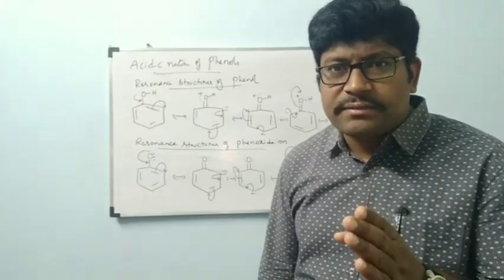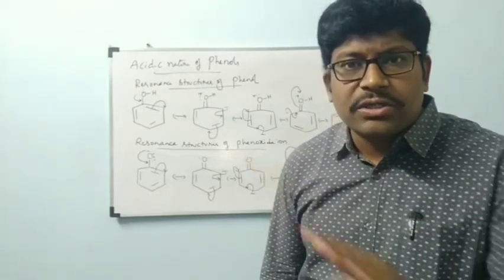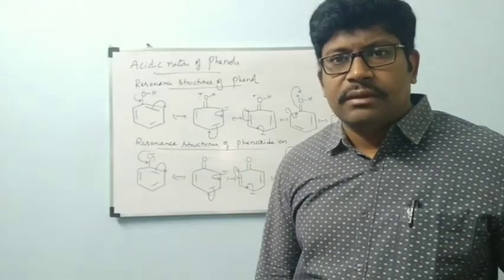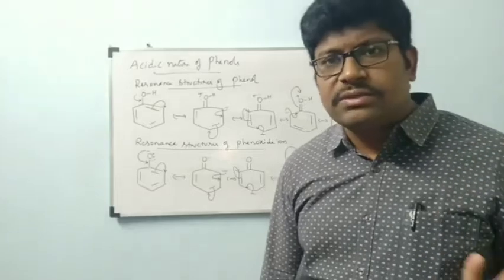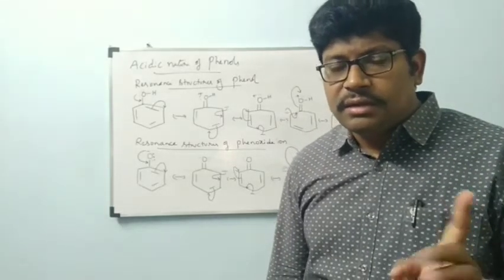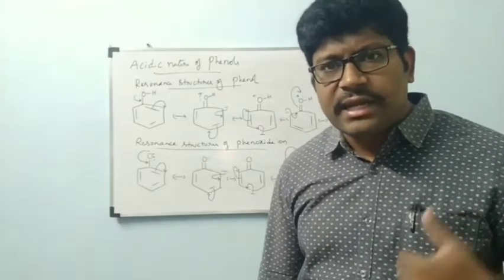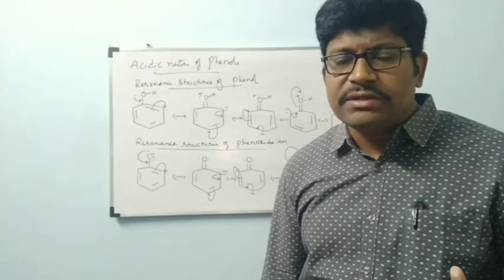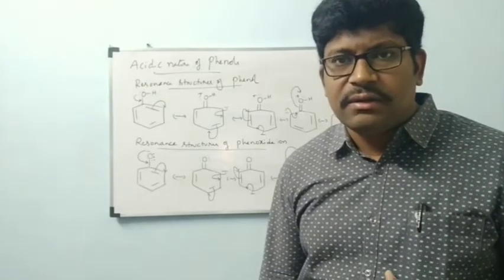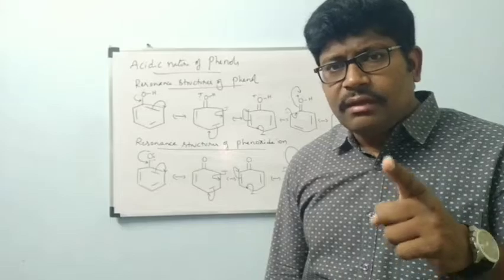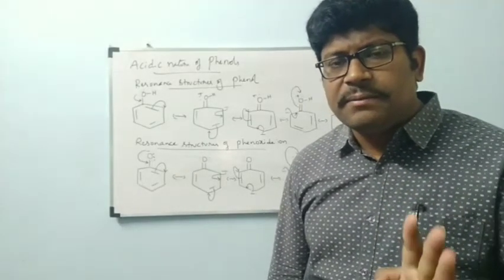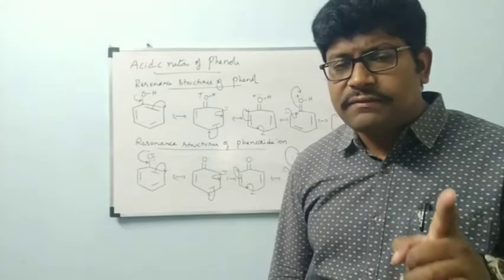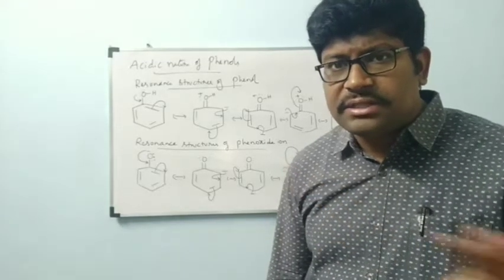Highly electronegative atoms don't want to carry a positive charge. They are stable with a neutral or negative charge, no problem. Negative charge means their nature is getting electrons only, so with a negative charge they are already stable. More electronegative atoms with a negative charge will be stable. More electronegative atoms with a positive charge will not be stable.